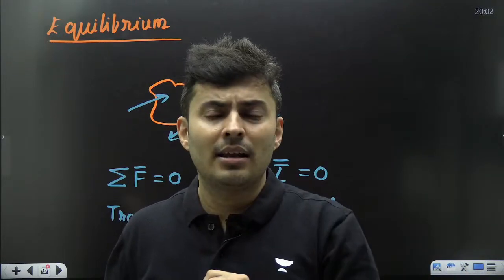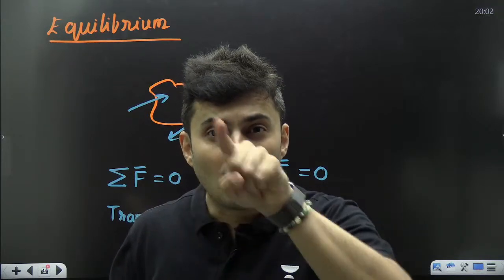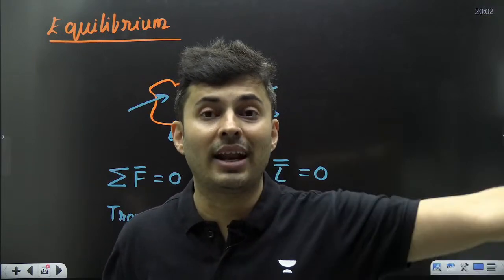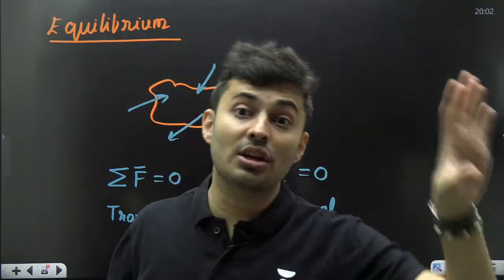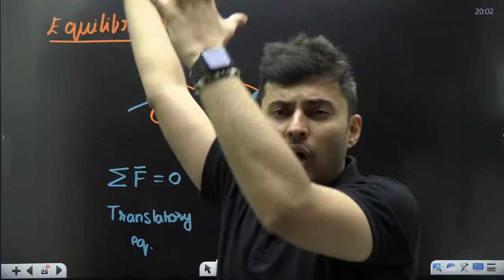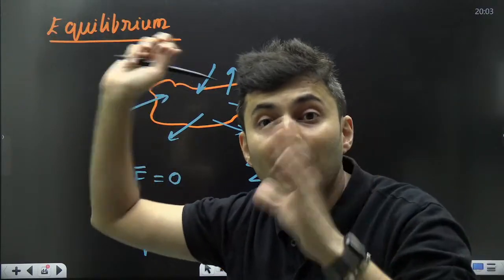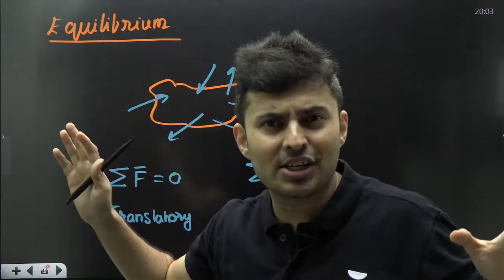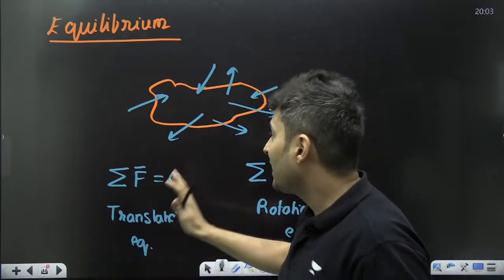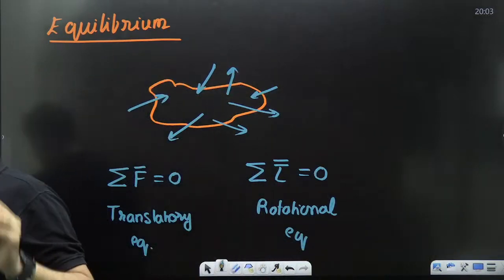The vehicle which is moving on a road, you will see the tire not only spins but also translates. So there will be translation as well as rotation. A rock on the mountain which is not yet moving, it's just there, it is in equilibrium. There is no translation, there is no rotation. So that is said to be in equilibrium.